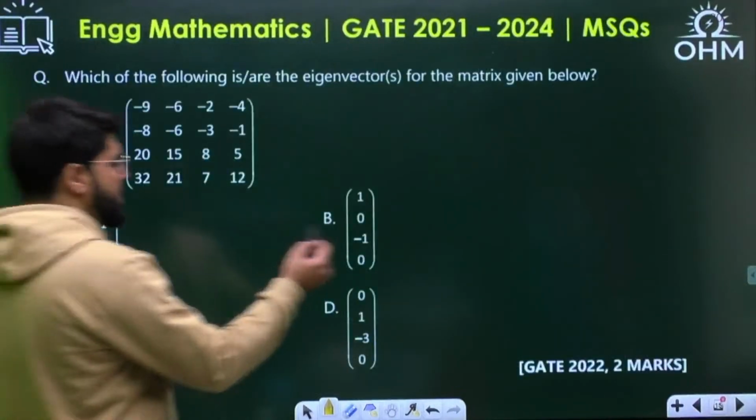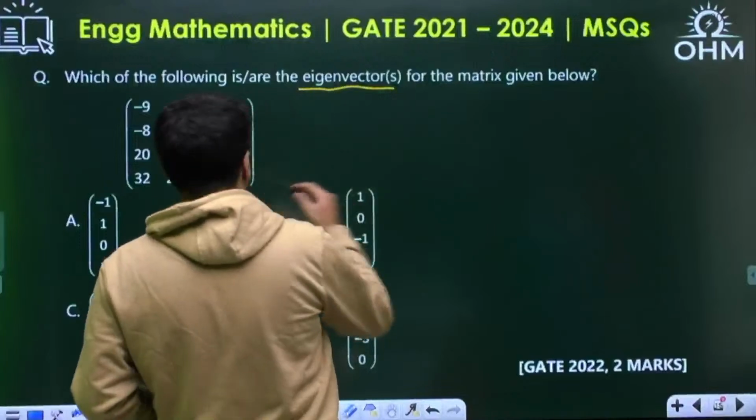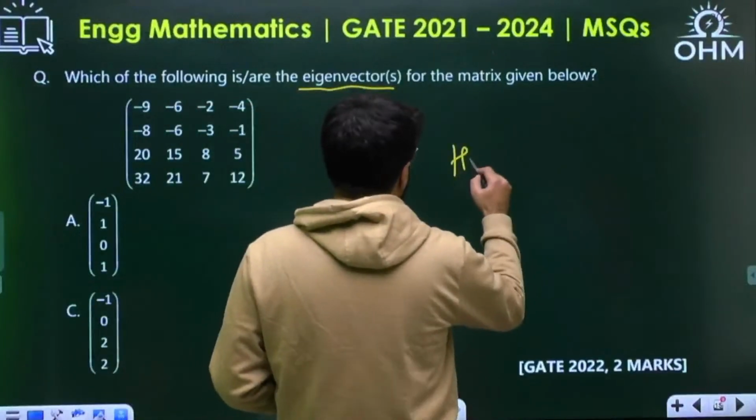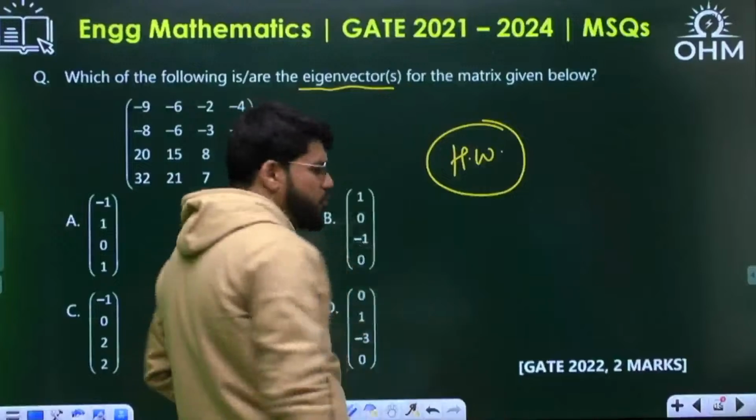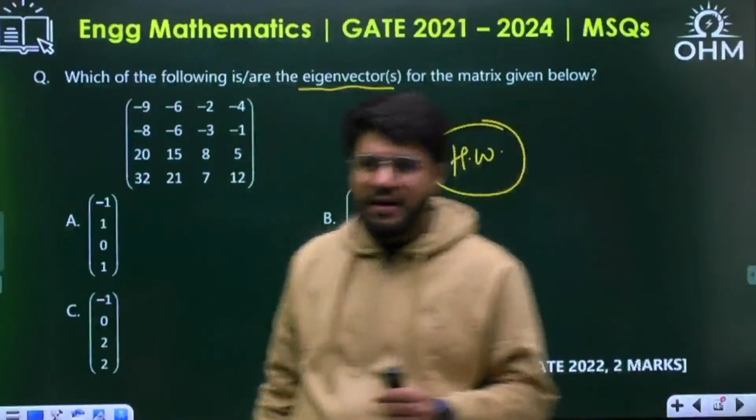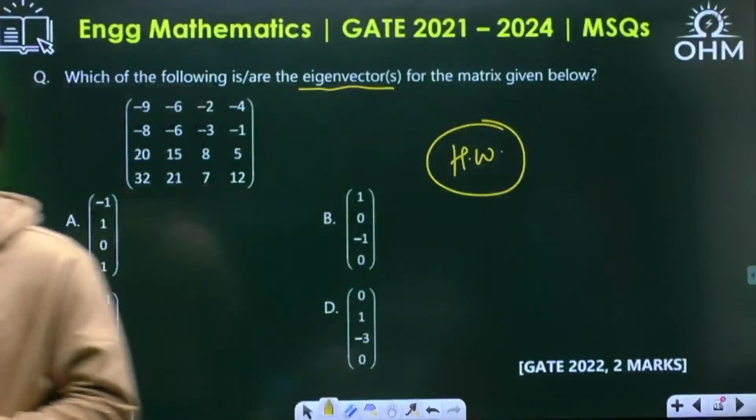Okay, again guys, same eigenvector, only it is a 4 cross 4 matrix, maybe a little calculative. So a similar model question I'll give you as homework, but I'm telling you, eigenvectors 2-3 times.